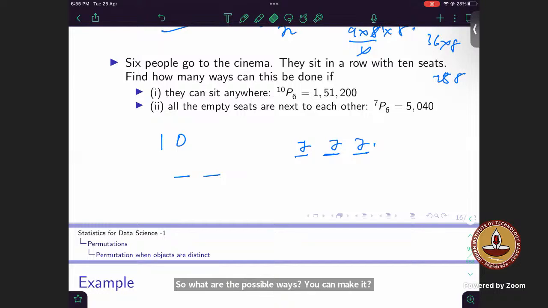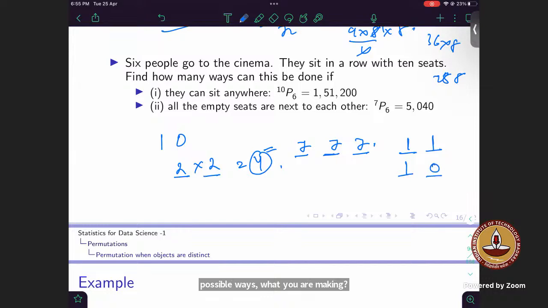How many possible ways? In the first place, you can put 1 or 0, that is, 2 possible ways, and in the second place also 2 possible ways, right? So 4 possible ways. Now, can you tell me all these 4 possible ways, what you are making? It can be 1 1, it can be 1 0, it can be 0 1, and it can be 0 0 also. So when you are taking it for the first position, 2 possible ways, it can be either this one also, and this second position can be also 1, right? You are not putting any constraint that if I chose 1 in the first place, my second place can't be 1, isn't it?